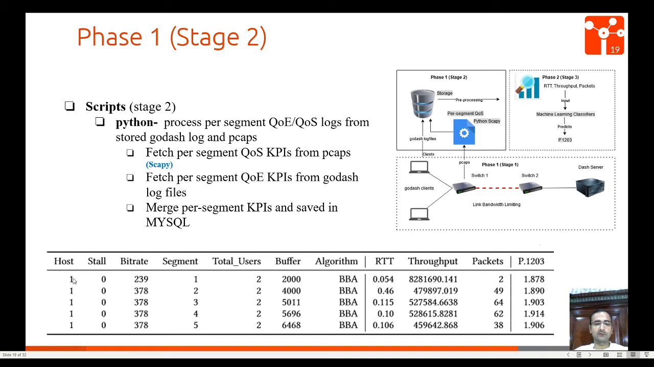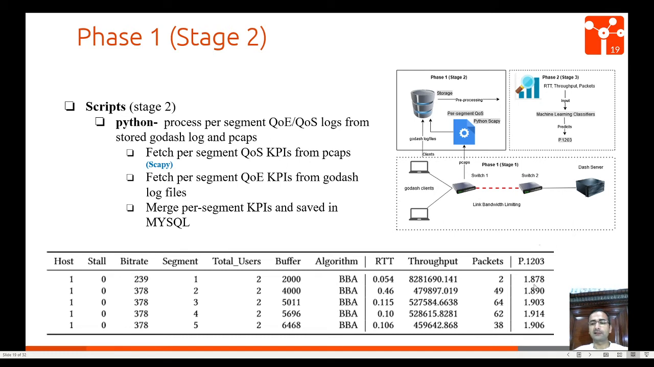This is an example of our database, which has the information of Go-logs and pcaps. Here it is showing host 1, which is experiencing 0 start bitrate. We showed just 5 segments. Total users in this experiment was 2. The buffer level algorithm was BBA, and these are the QoS features: RTT, throughput and packets. These are per-segment features, and later we use these 3 features to predict the P.1203 QoE model.